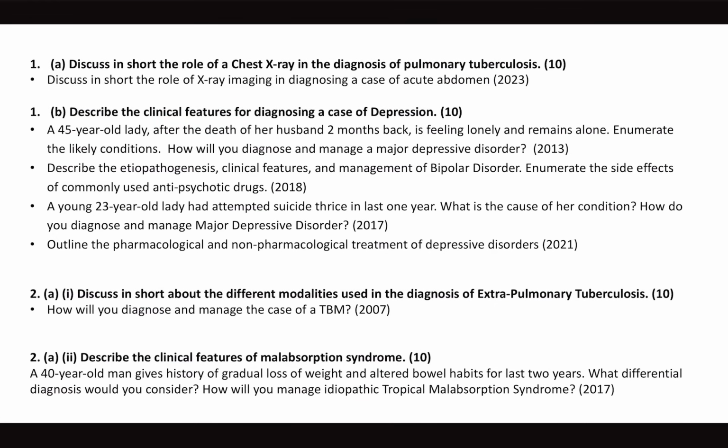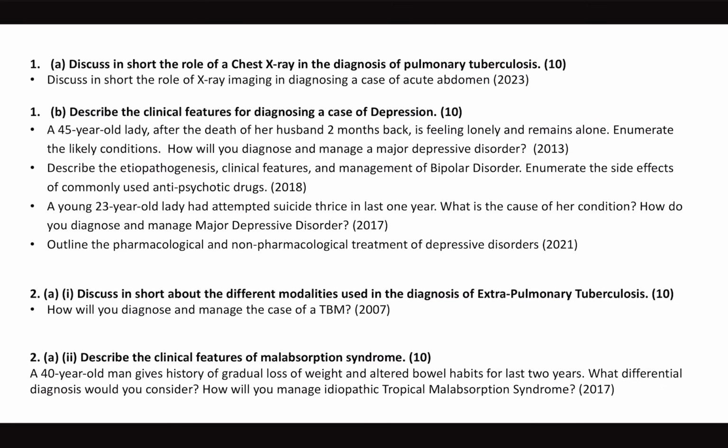Now, role of chest X-ray in pulmonary TB. Last year they asked a question on role of X-ray in acute abdomen. So whenever you see any X-ray and ultrasound and a disease, you don't have to prepare separately for them. You know how important chest X-ray is, and you all know what is Simon's focus, Assmann's focus, Ghon's focus, Ghon's complex, how a patient's chest X-ray helps in diagnosis, how a cavity looks.